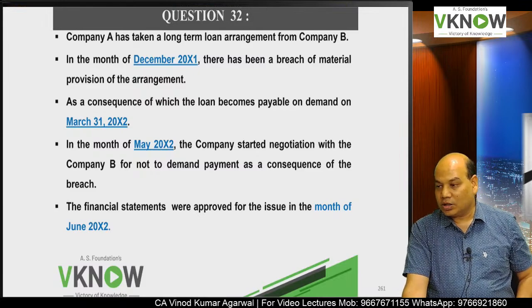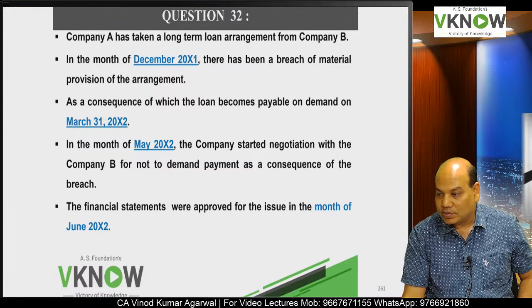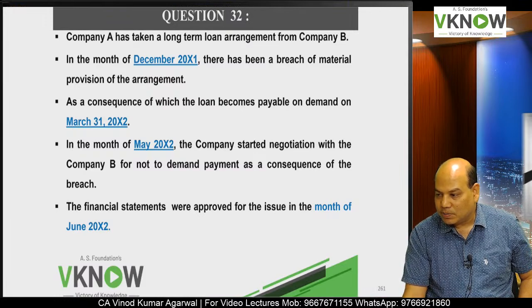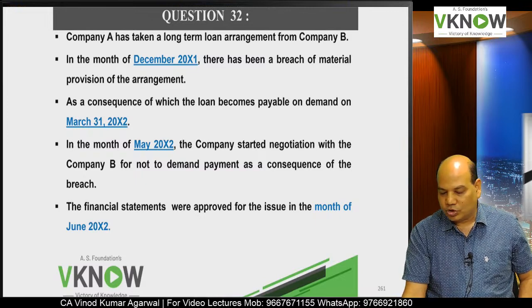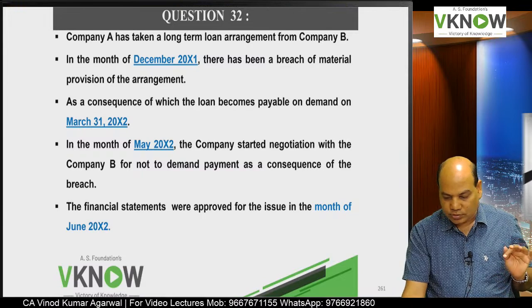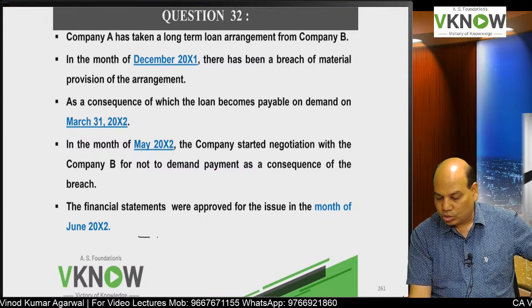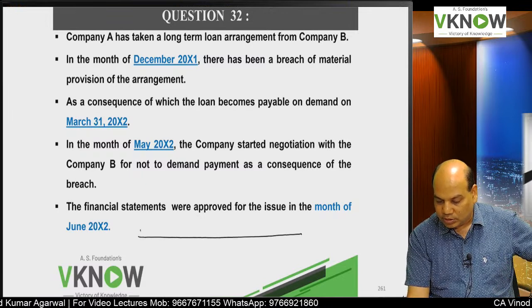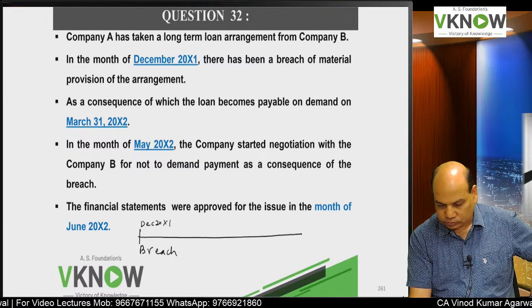Company A has taken a long-term loan arrangement from Company B in the month of December 20x1. There has been a breach of material provision of the agreement. So it's a material breach. When? December 31st. As a consequence of which the loan becomes payable on demand. So December X1 breach. First paragraph.